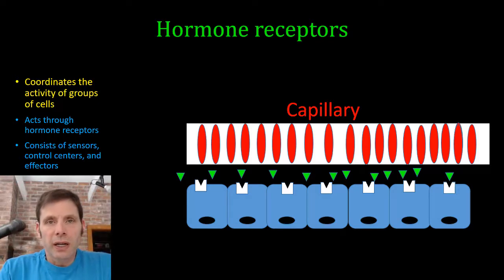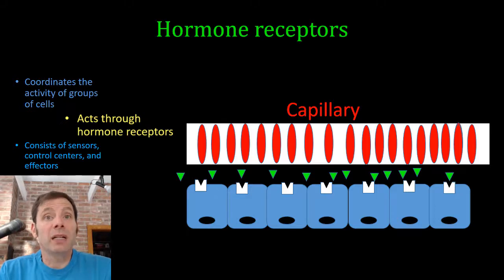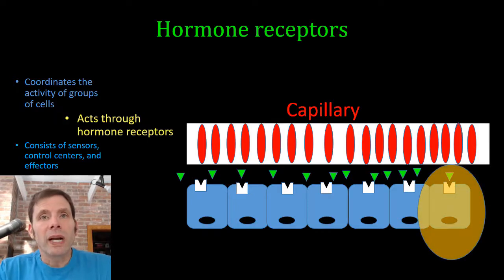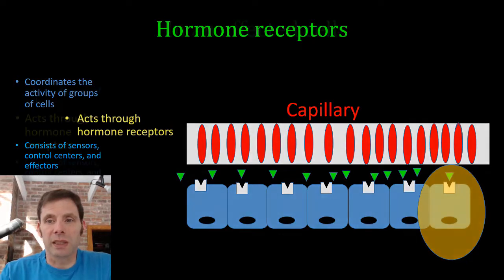Now, let's move along and talk about hormone receptors. Each of these cells has many, many receptors. I've depicted receptors on the cell's plasma membrane, so the hormone doesn't have to get into the cell to have an effect. It can bind to the hormone receptor on the outside of the cell. But let's look at what happens in a single receptor, and then hopefully you can generalize that to what's going on in many, many receptors at once in these cells.